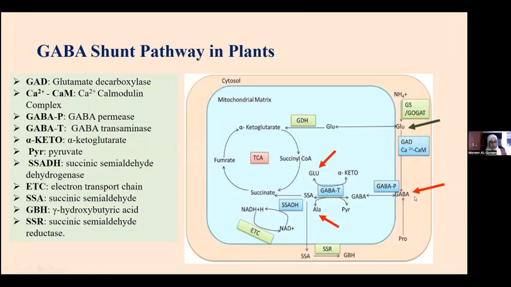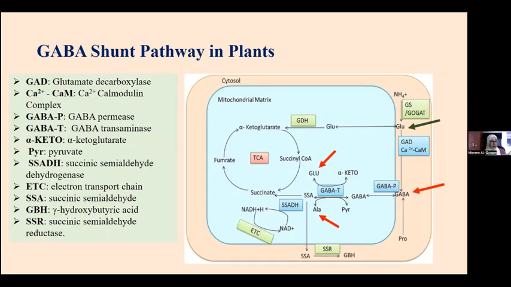Now, GABA is produced from glutamate by decarboxylation of the glutamate by an enzyme called glutamate decarboxylase, which is a calcium-calmodulin dependent enzyme, the critical enzyme that initiates the metabolic pathway itself. And then GABA will be transported from the cytosol to the mitochondrial matrix, which enters what's known as